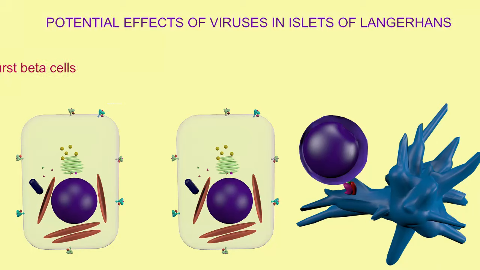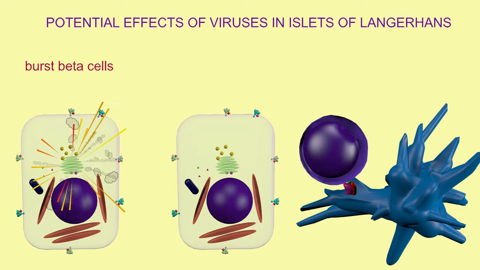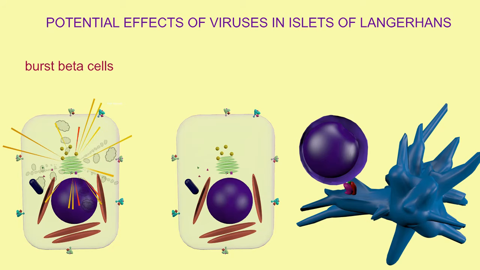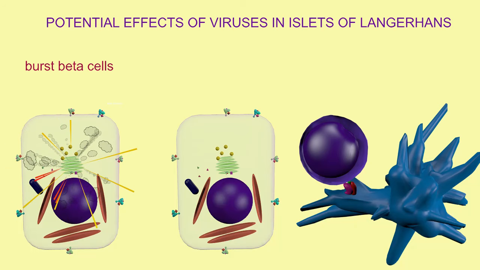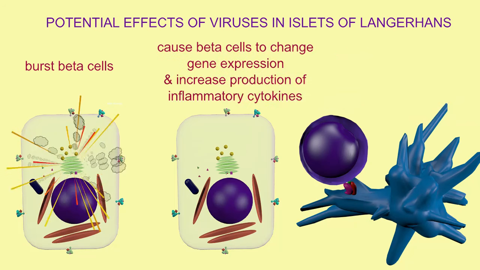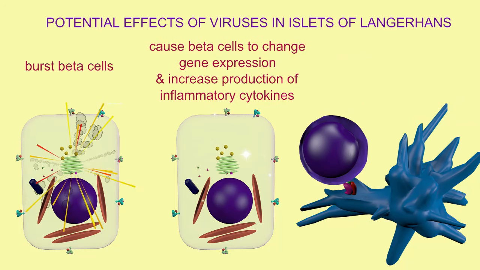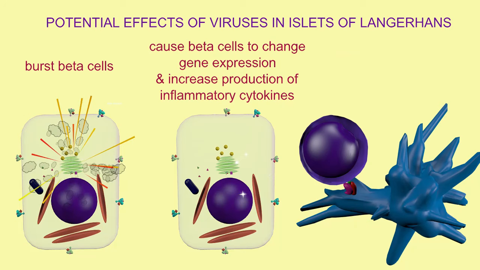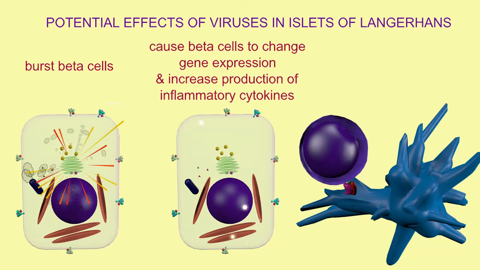Viruses could have a number of effects on the beta cells of the islets of Langerhans. They could cause them to burst. Obviously, that could ultimately lead to the loss of these cells and the inability to produce insulin. They could cause beta cells to change their gene expression and thus perhaps increase the likelihood that autoantibodies would be raised against them, or increase the production of inflammatory cytokines, which would attract additional white blood cells to the islets